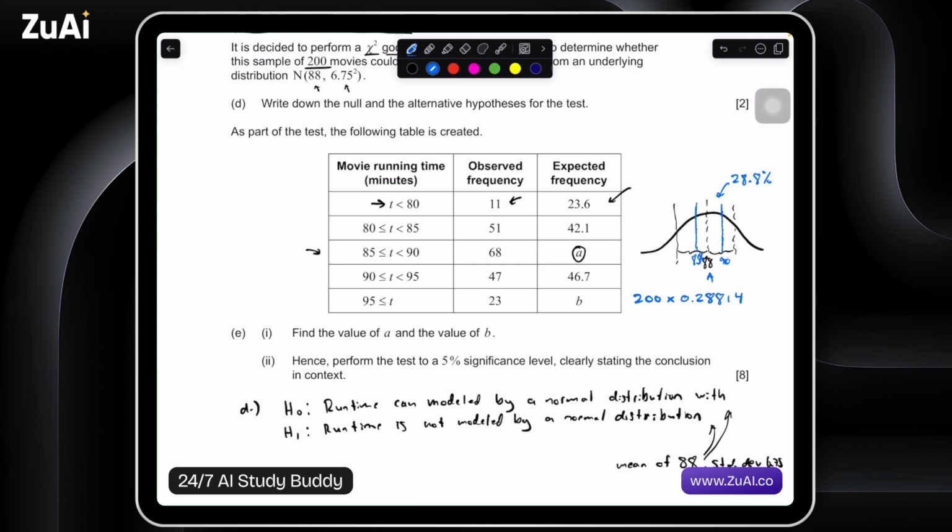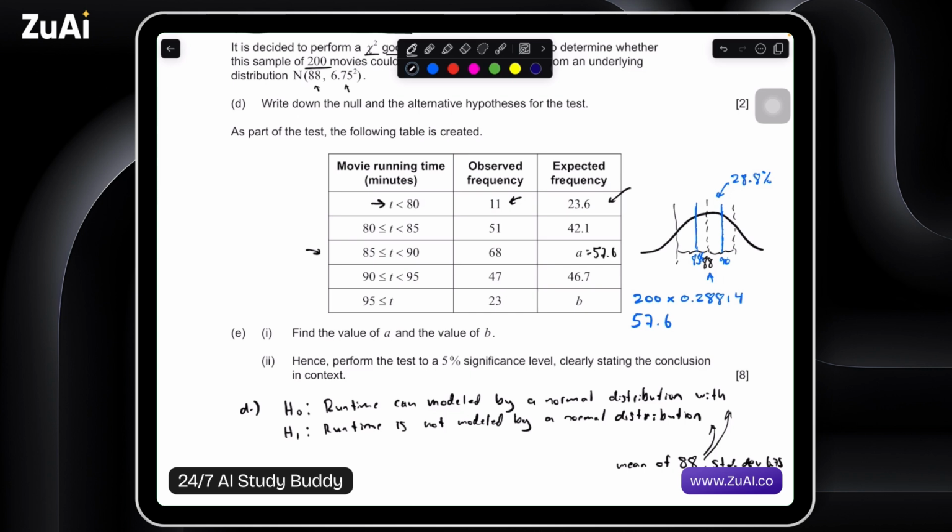But 3 is potentially okay. Generally you want to save as much accuracy as possible until you get to the end of the question. So roughly 28.8% of our 200. I'm going to work that out on the calculator. And so for A, we would expect 57.6 movies.